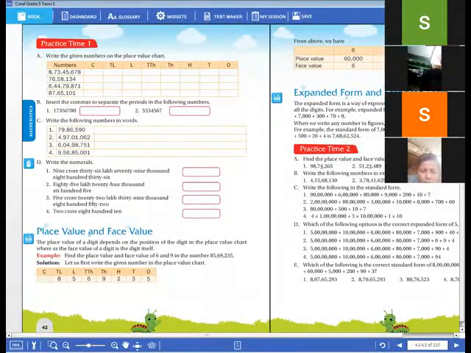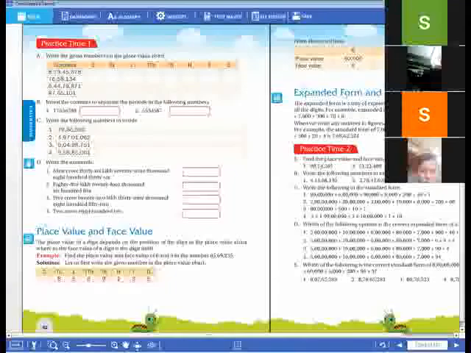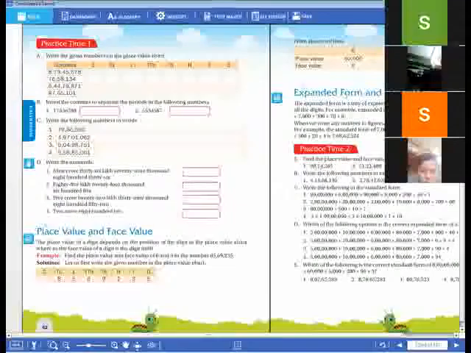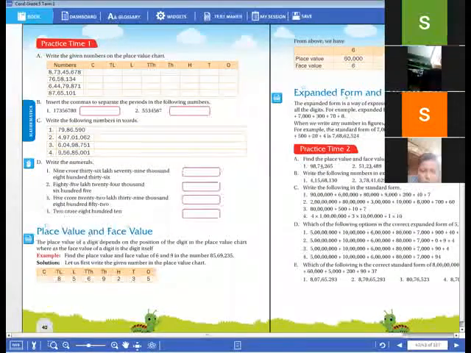Next, how do you write the number names? Next, if the number names are given, how do you write the numeral? Okay, dear children.